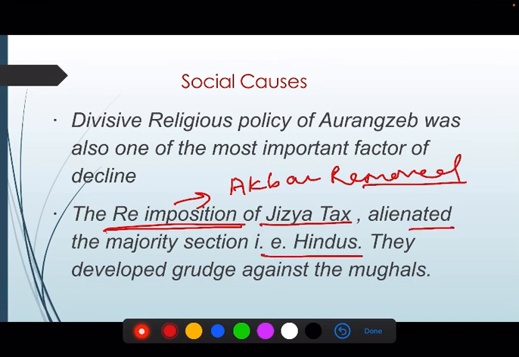India is, as we know, Hindu are in majority at that point of time also, and he alienated. Because of this, Hindu developed grudge against the Mughals, right? Society was not together. You try to understand. If our society right now is not together and danger arrives, so what will happen? Now we will fight among ourselves itself, right?